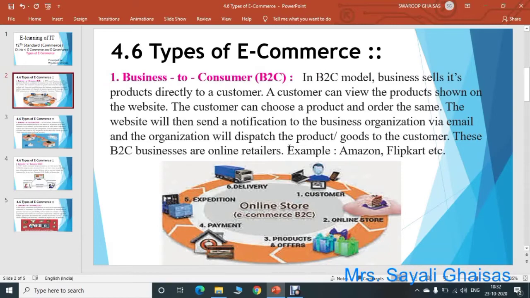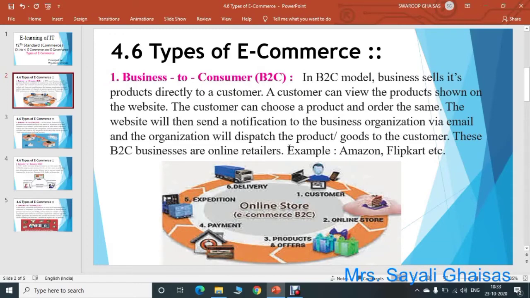First one is business to consumer, that is B2C. In the B2C model, businesses sell their products directly to a customer. A customer can view the product shown on the website. The customer can choose a product and order the same. The website will then send a notification to the business organization via an email, and the organization will dispatch that product or goods to the customer.